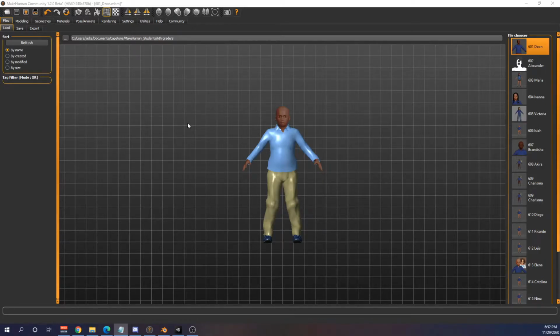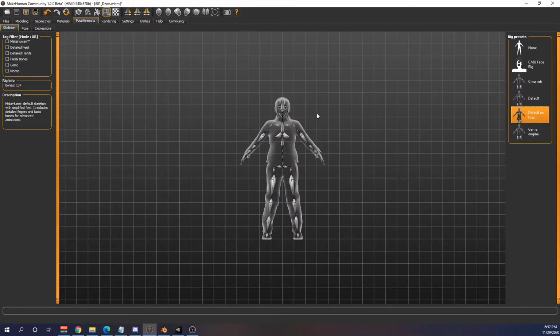Initially, all of the background students that were created using this program had the skeletal rig called Default No Toes, which was designed to include detailed fingers and facial bones for advanced animations. The skeleton contains a total of 137 bones.